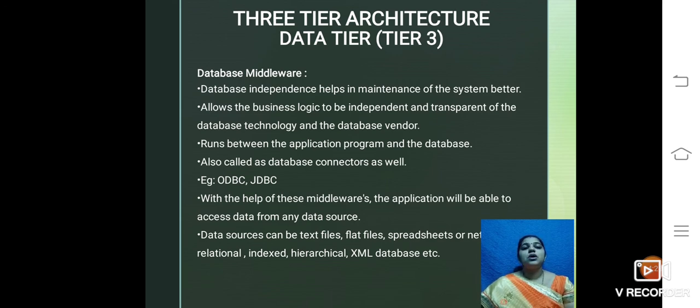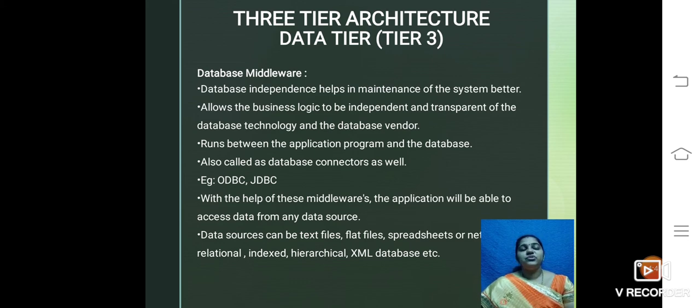Examples are ODBC or JDBC. With the help of these middlewares, applications will be able to access data from any data source. The data source can be a text file, flat files, spreadsheets, or any indexed, hierarchical, or XML databases, etc.